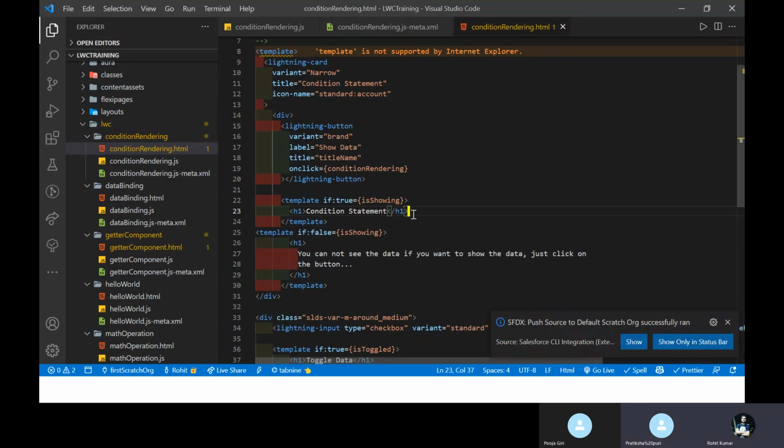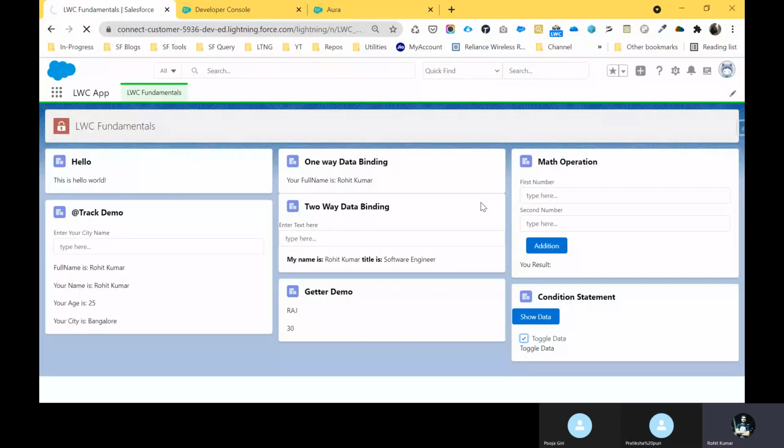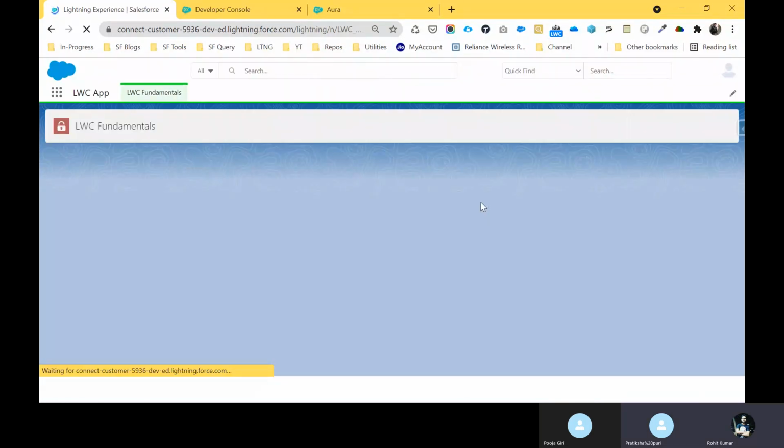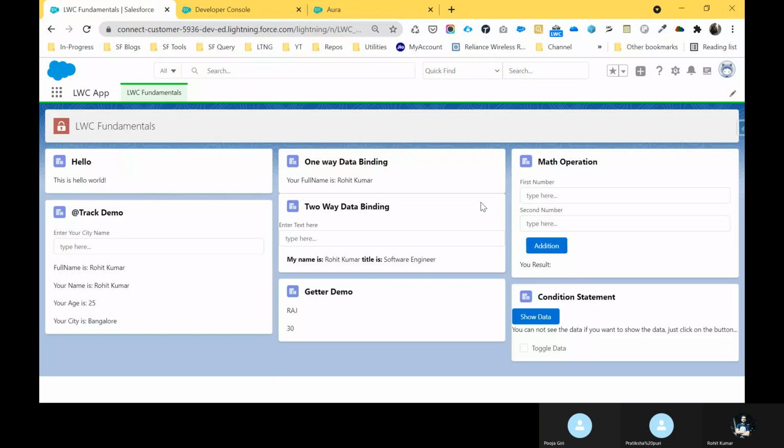Now it's successfully deployed, so just refresh this one. Here you can see the data, like, you cannot see the data. If you want to show the data, just click the button, right? This is coming from the else part, the first time. Okay, so I want to show the data, just click this one and you can see the conditional statement, right?